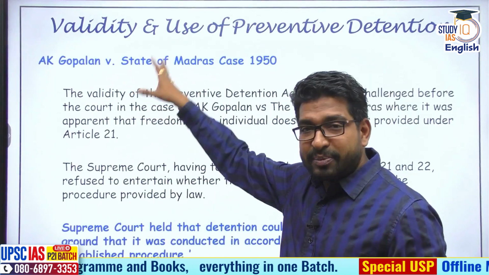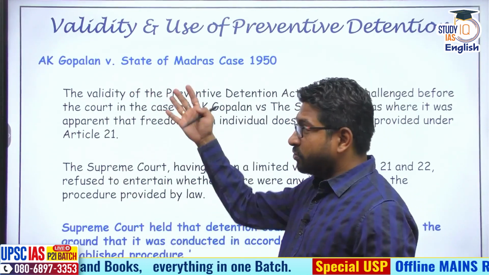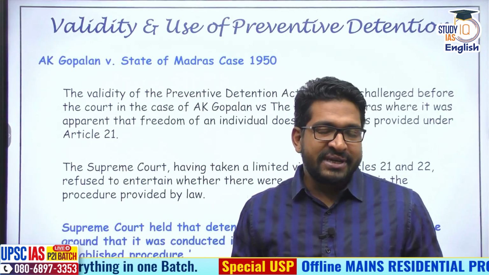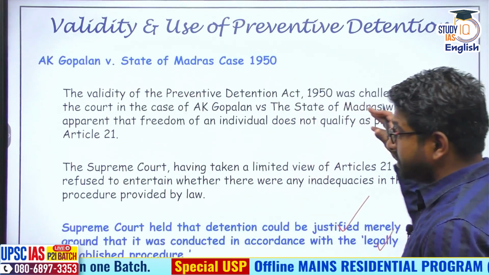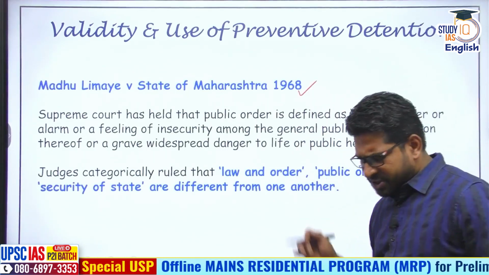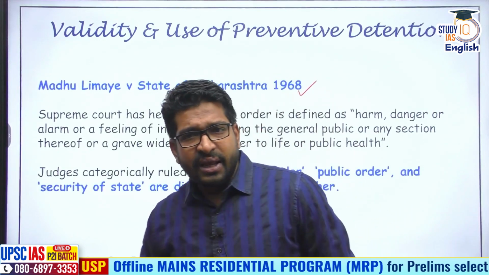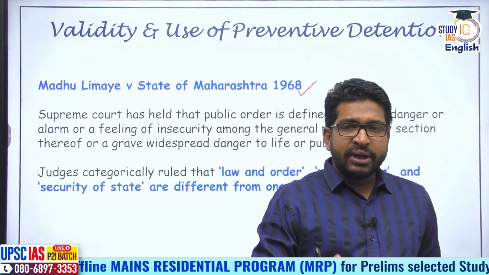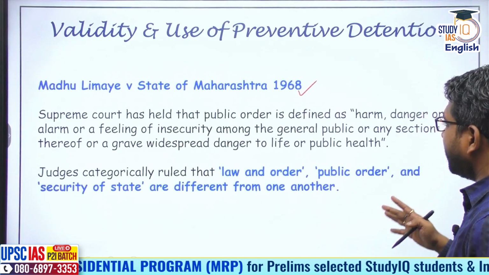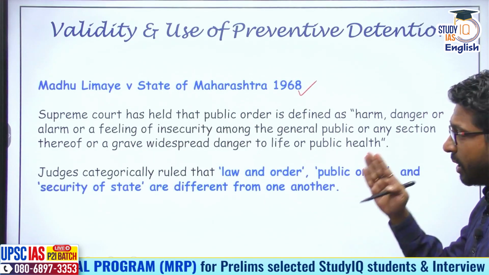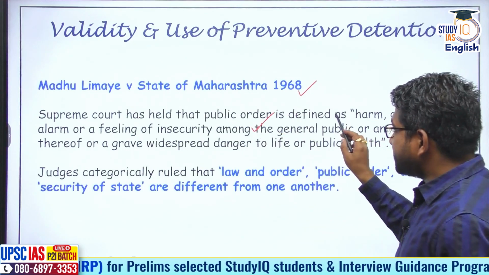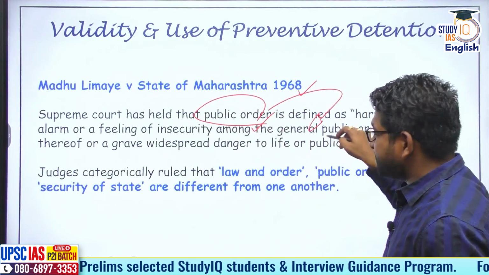Although the interpretation of Article 21 has transformed, we do know from A.K. Gopalan to the Maneka Gandhi case, Article 21 has evolved slowly and steadily since the 1980s. But connected to this, another very prominent case is the Madhu Limaye case from 1968. If I'm not wrong, the judgment came in 1970, where the judges categorically defined what is the meaning of public order. The Supreme Court held that public order is defined as harm, danger, or alarm, or a feeling of insecurity among the general public. And if you're arresting someone for this, then it must satisfy this definition.